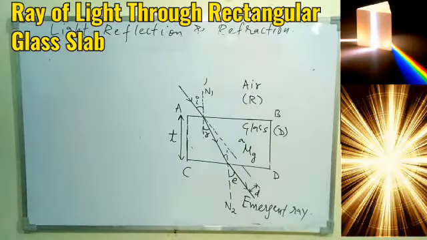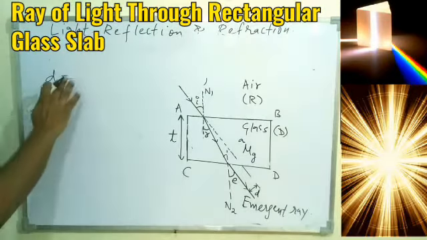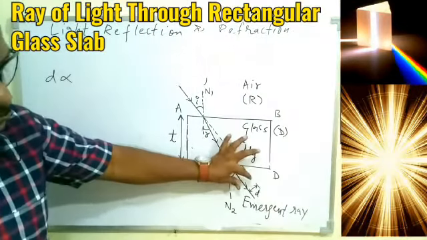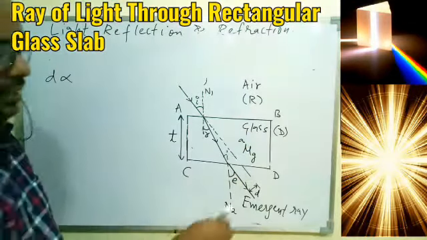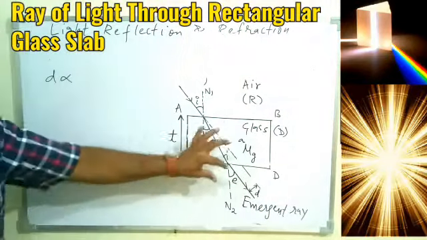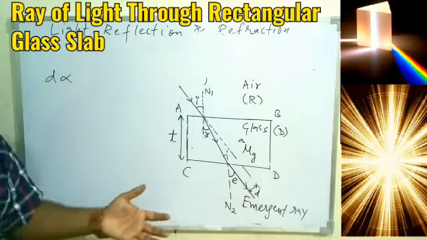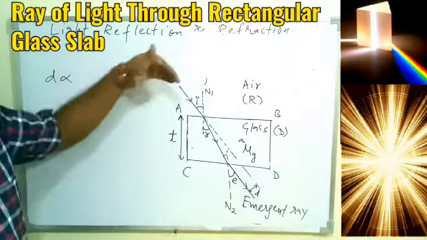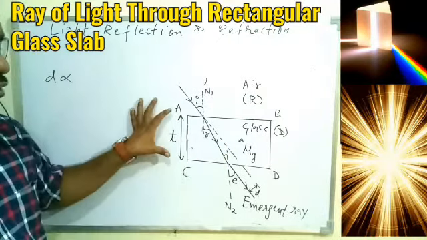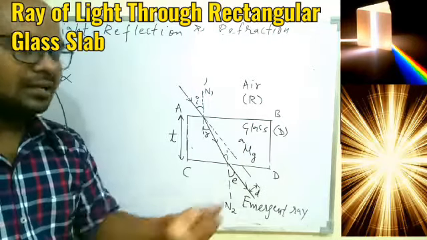So in general, if light passes through the glass slab, it will have a lateral displacement, and this lateral displacement will change. That is, this distance will increase or decrease. So overall, the lateral displacement will vary based on the angle of incidence, based on the refractive index of the glass, and based on the thickness of the glass also. So three things will decide how much the lateral displacement will be.